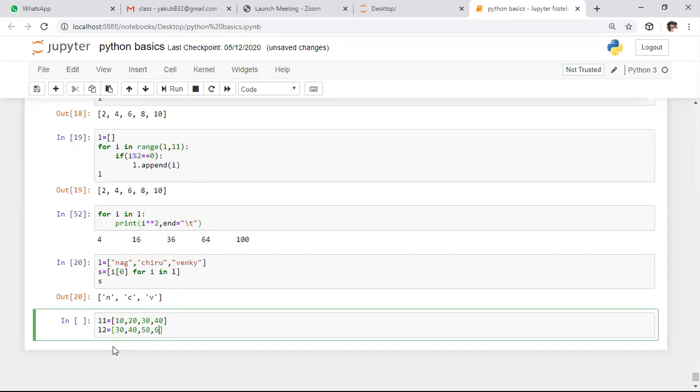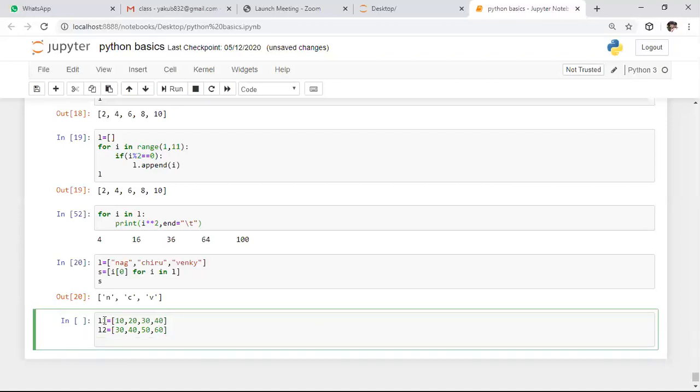Now I want to create a list by using the unique elements present in this L1. I want to check this L1 as well as L2, and create a list with the unique elements present in list 1. For that purpose I am defining a variable called unique. I want to perform this by using comprehension.